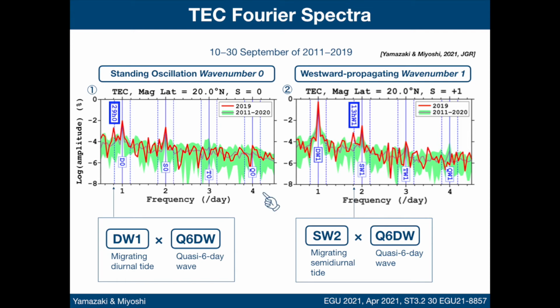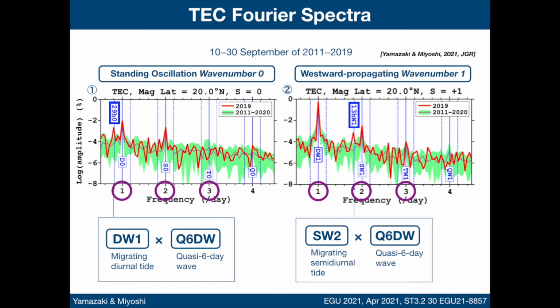Panel 1 is for zonal wave number 0, or standing oscillations. Panel 2 is for westward propagating waves with zonal wave number 1. In each panel, the horizontal axis shows frequency. The frequencies 1, 2 and 3 correspond to diurnal, semidiurnal and terdiurnal tides. The frequencies corresponding to secondary waves due to quasi-6-day wave interaction with tides are indicated by vertical dashed lines.